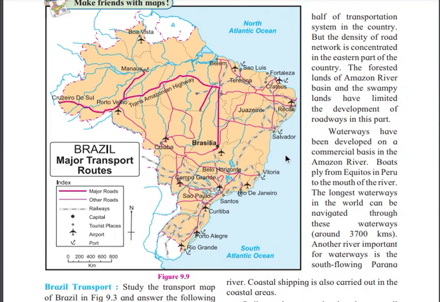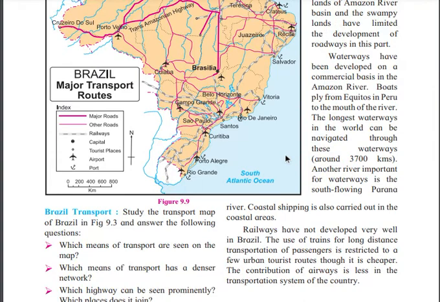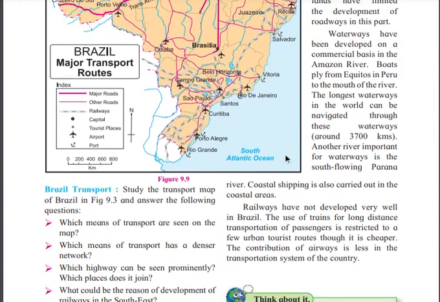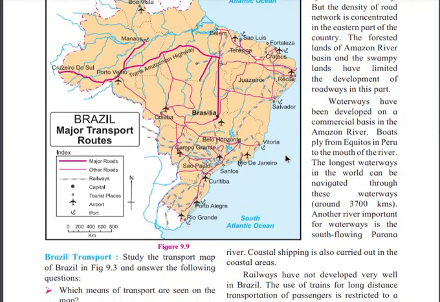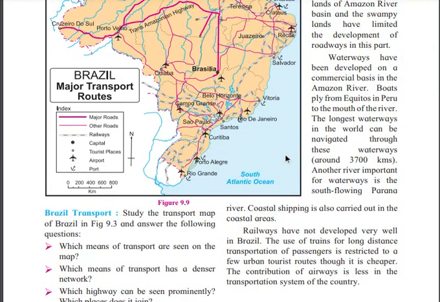Another river important for waterways is the south flowing Parana river. From waterways, you can go from one place to another. Then coastal shipping is also carried out in coastal areas, right? You can go from Porto Alegre to Rio Grande.